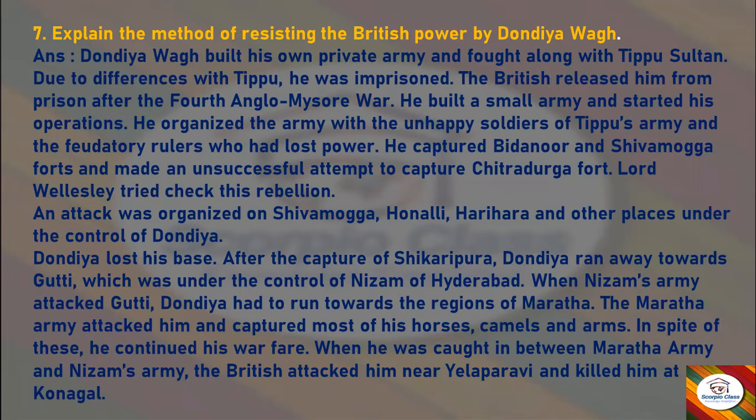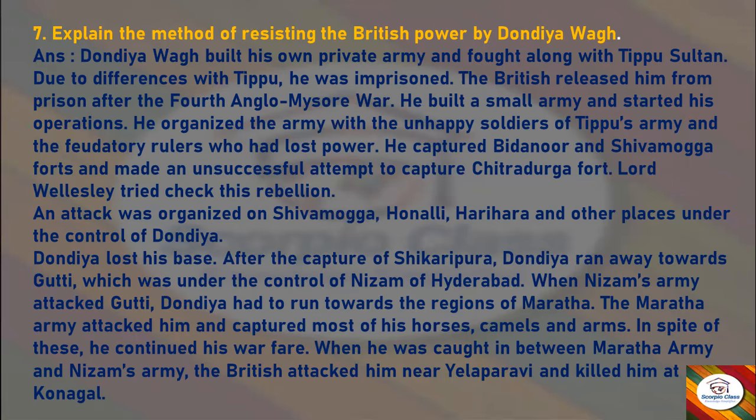He captured Bidanur and Shivamogga forts and made an unsuccessful attempt to capture Chitradurga fort. Lord Wellesley tried to check this rebellion. An attack was organized on Shivamogga, Honali, Harihara, and other places under the control of Dondia. Dondia lost his base after the capture of Shikaripura. Dondia ran away towards Gutti, which was under the control of the Nizam of Hyderabad. When the Nizam's army attacked Gutti, Dondia had to run towards the regions of Maratha.